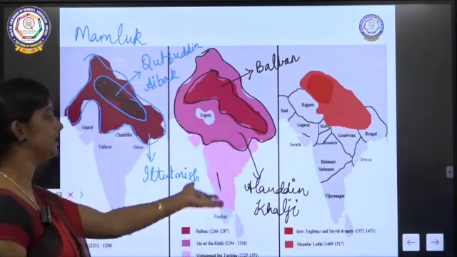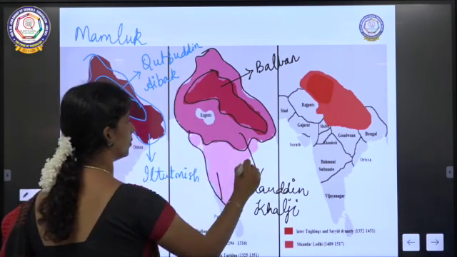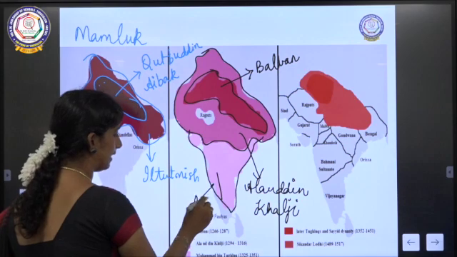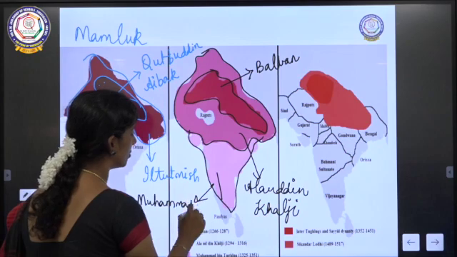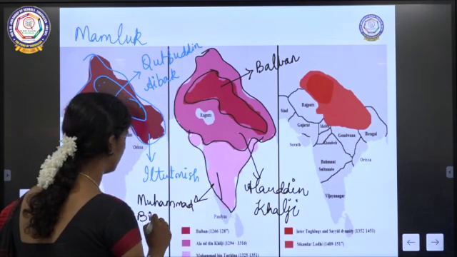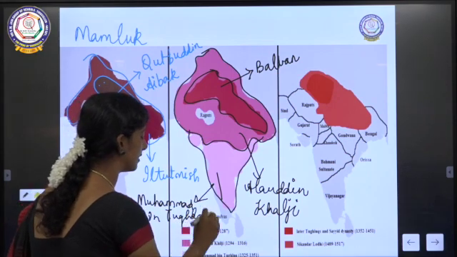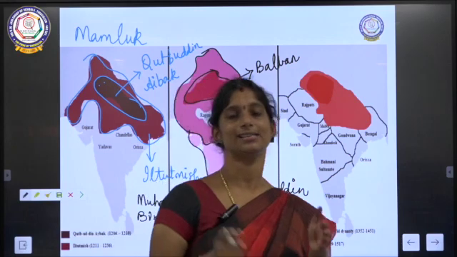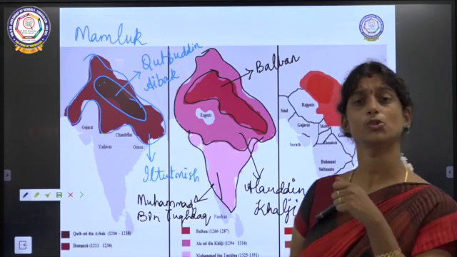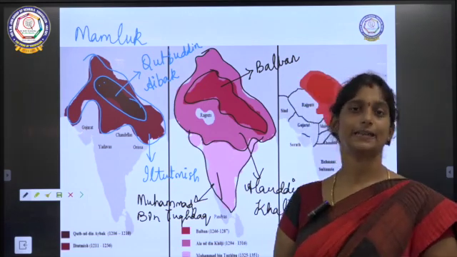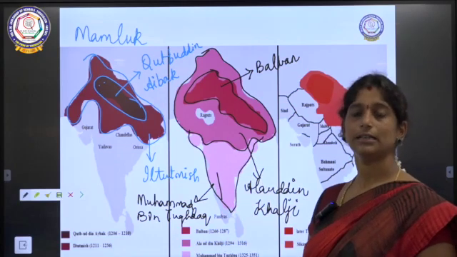Right? So what about these areas? The entire place was under the control of Muhammad bin Tughlaq. When Muhammad bin Tughlaq came to rule, he started controlling almost the entire country. It is very clear that he was an efficient ruler, except for his hasty decisions. He made some decisions which turned out to be a big flop, and because of that he lost the kingdom. So it was completely under the control of the Tughlaq dynasty.